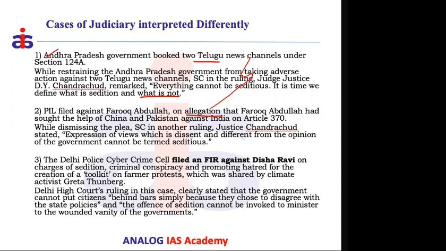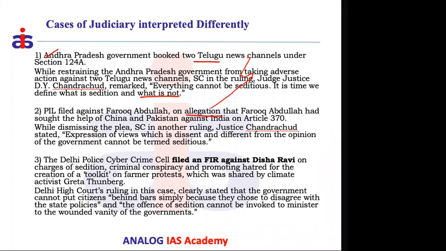It is mentioned that this gentleman requested the help of these two countries against India to restore Article 370. That was merely an allegation. Some interested people directly filed the case in the Supreme Court, and this petition was also dismissed by the Supreme Court. In that bench also, the same judge, Mr. D.Y. Chandrachud, was there.